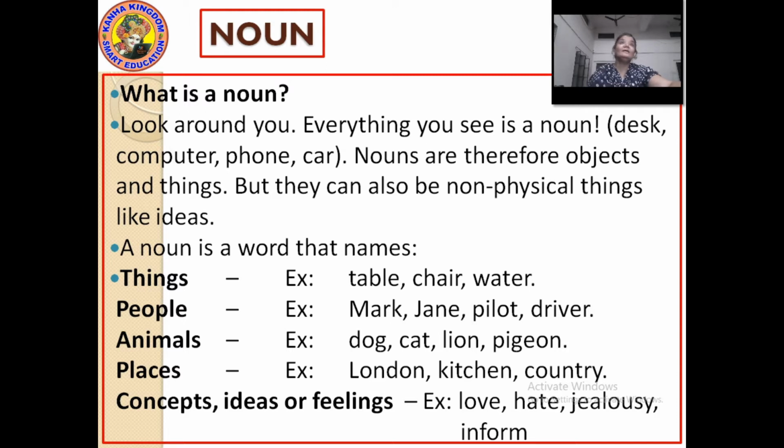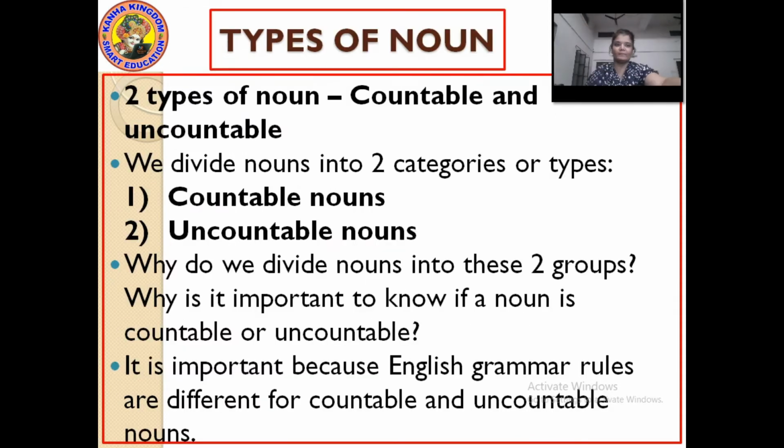Okay, now let's see the types of nouns. If we talk about types of nouns, there are many, but here we are going to see two types of nouns, that is countable and uncountable.